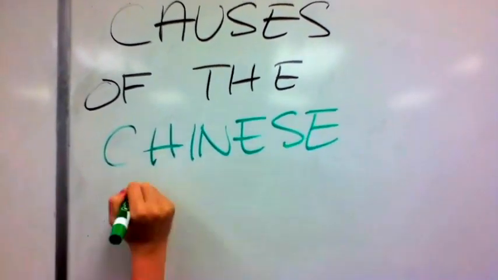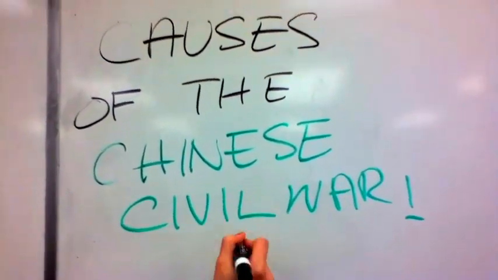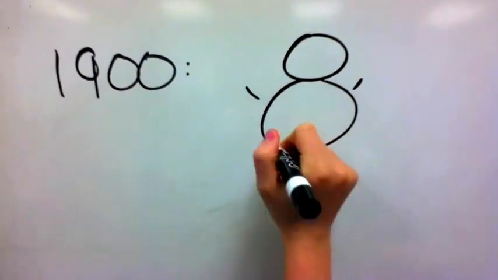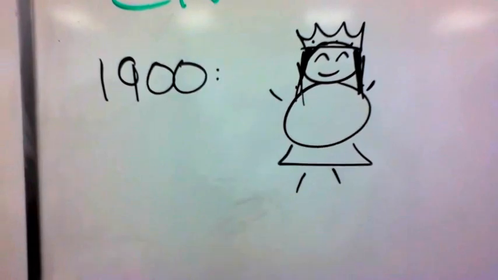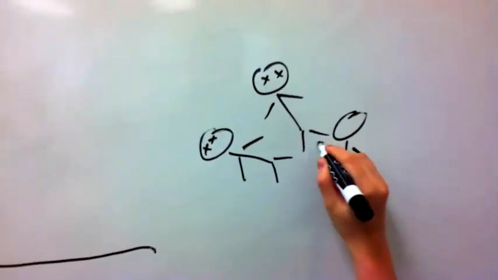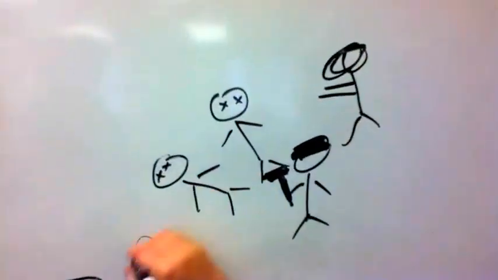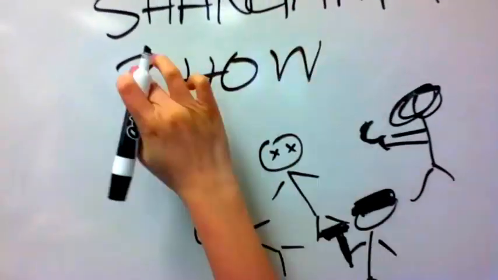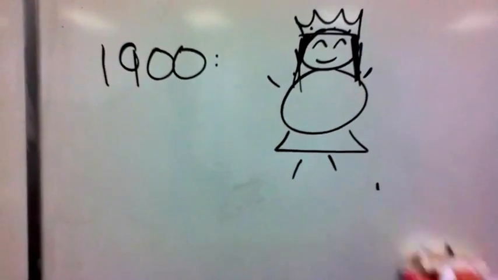Let's talk about the causes of the Chinese Civil War and how these events unfolded to bring us to this event. Now, let's start in the 1900s with the Empress Cixi's dynasty and go all the way to what most historians consider to be the event that marks the beginning of the Chinese Civil War, the 1927 Shanghai Massacre. But the question that we all face is, how did we get here? So let's go back and let's see.